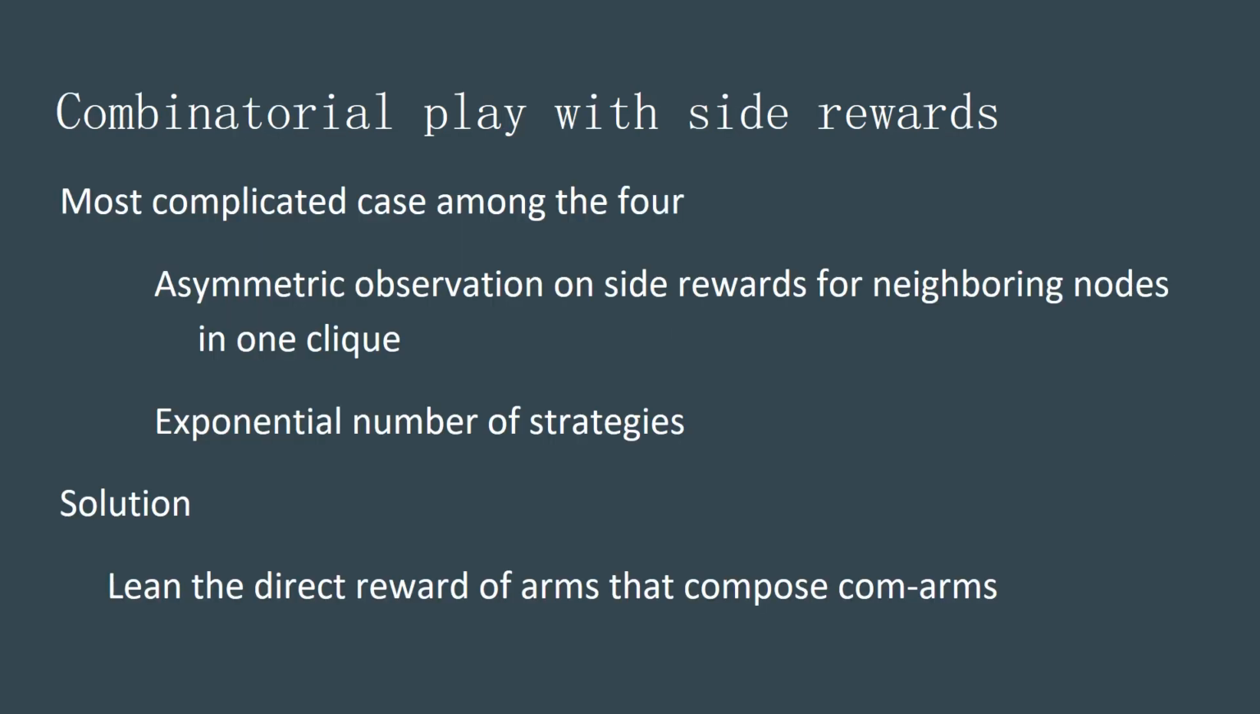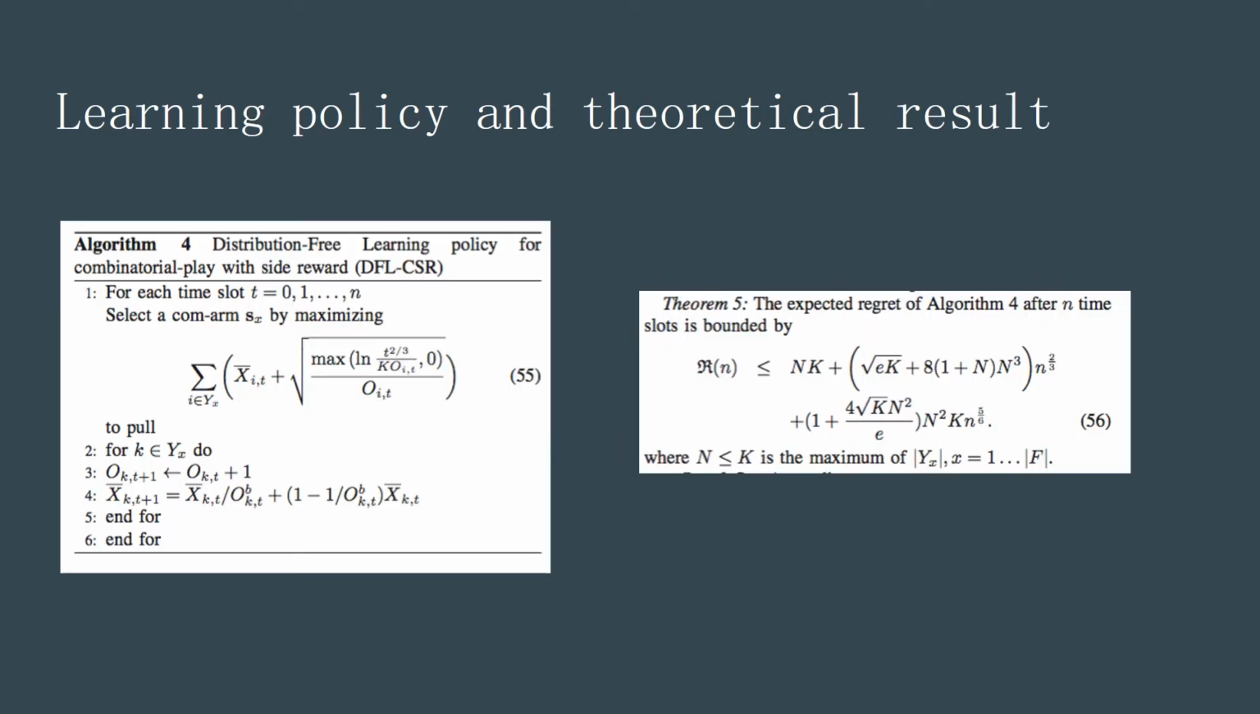We finally consider the combinatorial play case with side reward. This case is more complicated than the previous three cases for two reasons: asymmetric observations on side rewards for neighboring nodes in one click, and an exponential number of strategies. The solution is to learn the direct rewards of arms that compose co-arms. This is the learning policy and theoretical results for the combinatorial play with side rewards.